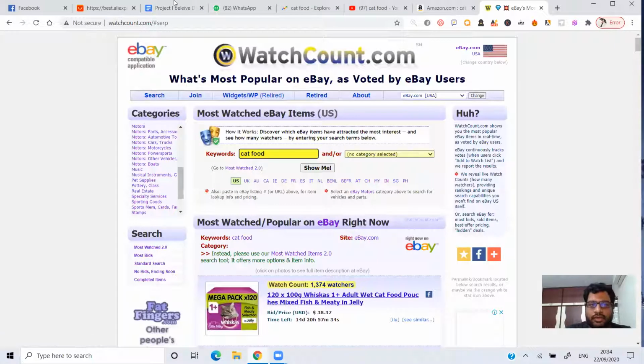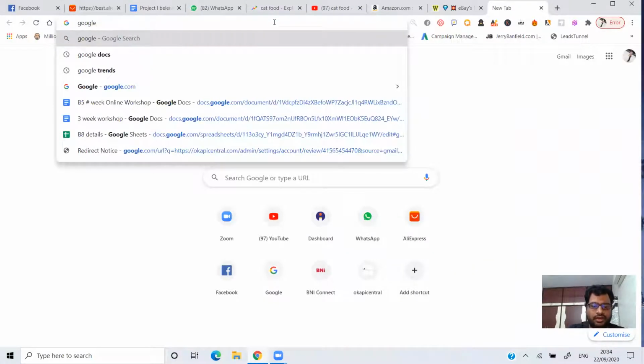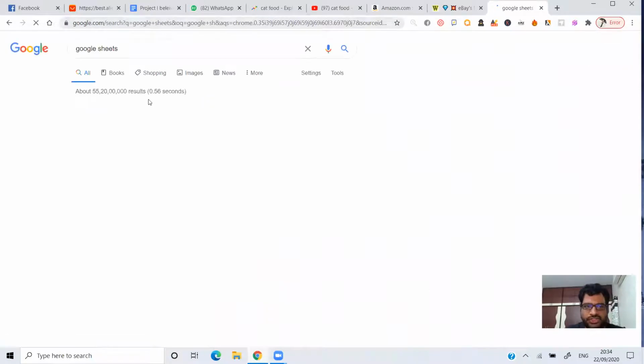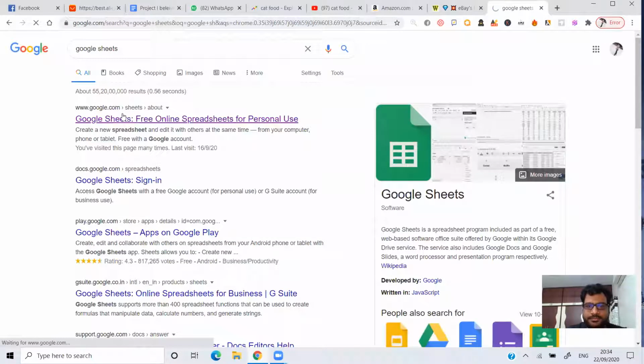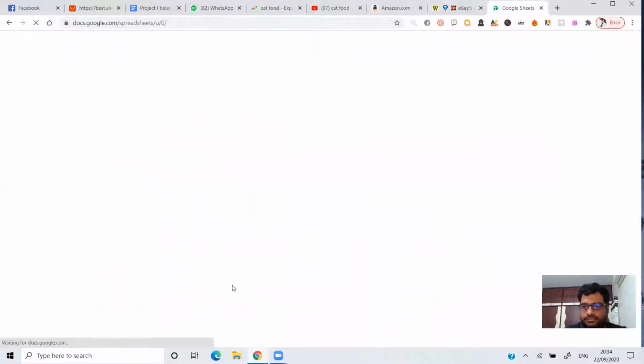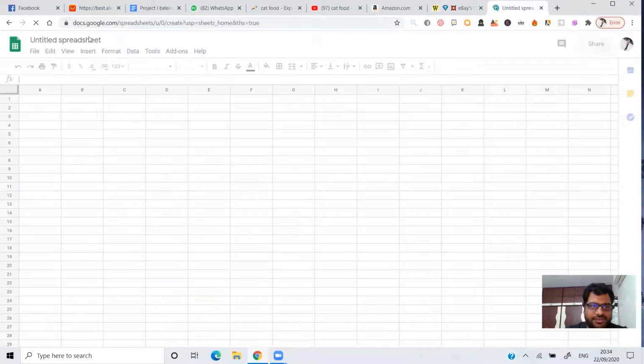So now what you need to do is, just go ahead and go with Google spreadsheet. What do you call, Google Forms or Google Sheets? Okay, just go to Google Sheets, right? Okay, just put a heading, product research.